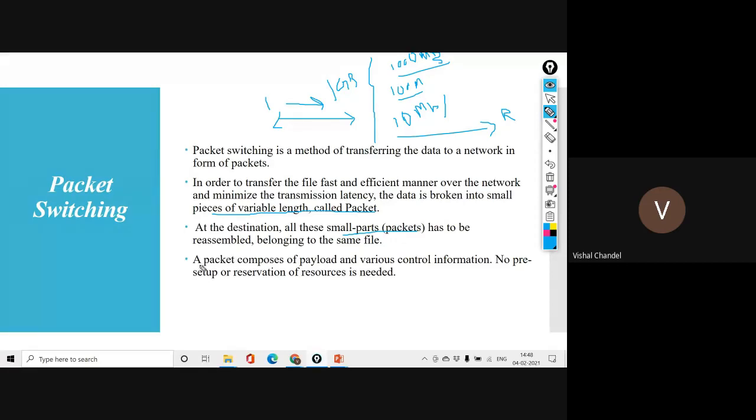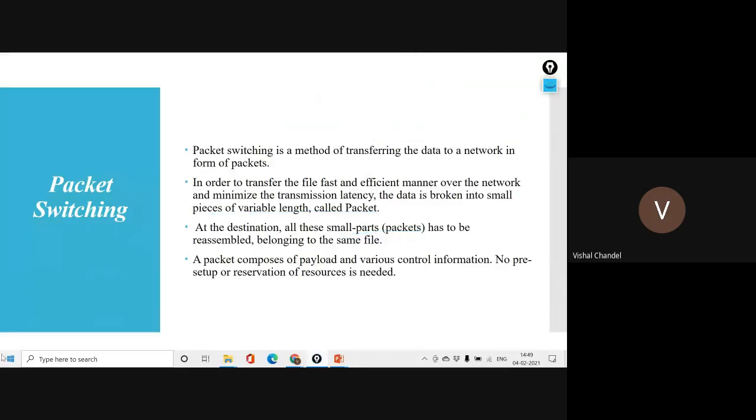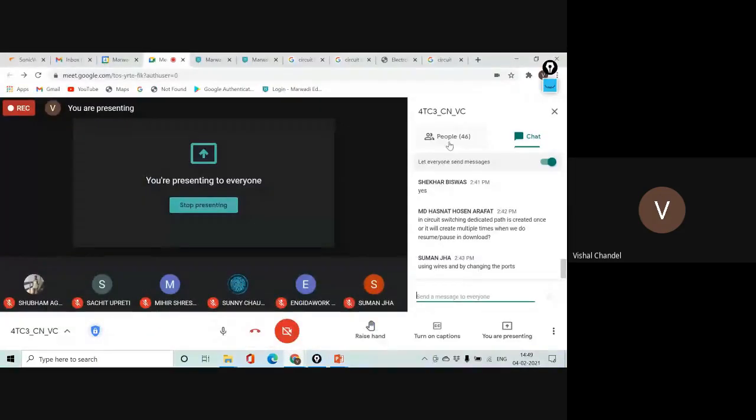A packet is composed of the payload and various control information. In the next fourth unit, we are going to discuss how I convert or divide data this way. So dear, today, if you receive any kind of information on your system, on your internet, you are following packet switching. Okay, I think by this example, packet switching is clear to all of you.